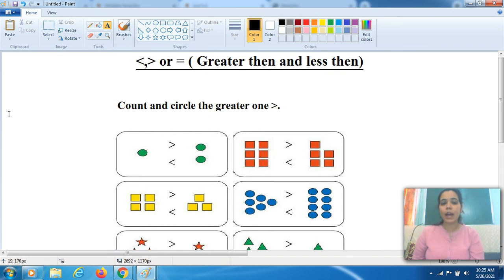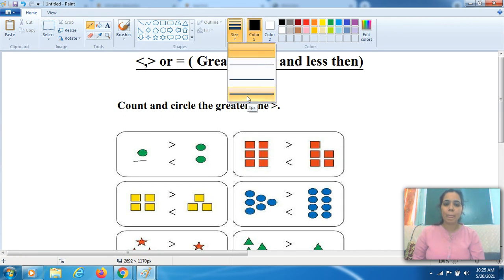So what you have to do is count the shapes on one side. Suppose I am taking my pencil, I will tell you how you have to do it. See, this is one side, right? On this side you have to count how many circles are there. There is one circle, so you have to put one over here. Okay, and there are two circles on the other side, right?